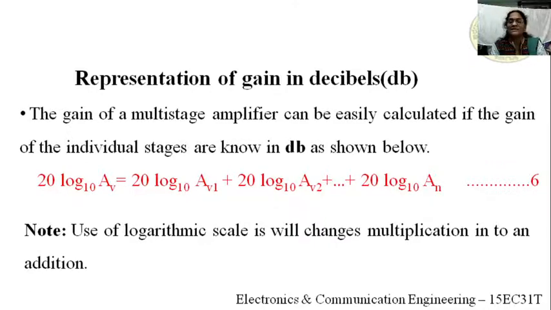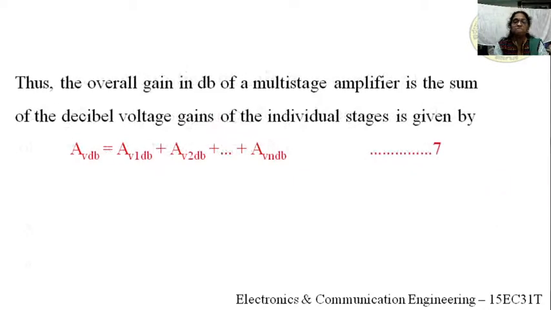in decibels. Thus, the overall gain in decibels of a multi-stage amplifier is the sum of the decibel voltage gains of the individual stages, given by AV dB, the overall voltage gain in decibels.